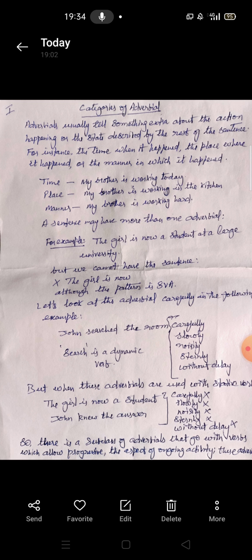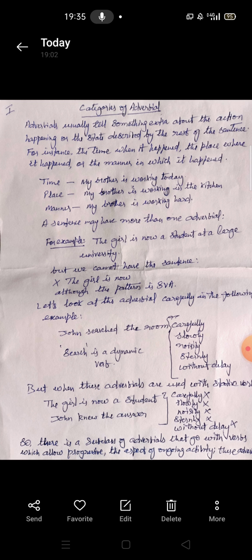Now we try to attach the same list of adverbs with a stative verb, like the verb be. The next sentence is the girl is now a student, or another sentence is John knew the answer. Now we'll try to add these adverbs to these sentences, and let's see if we get sentences which are acceptable. So the girl is now a student carefully, slowly, noisily, sternly, without delay. We get sentences which are unacceptable. We cannot have this list of adverbials.